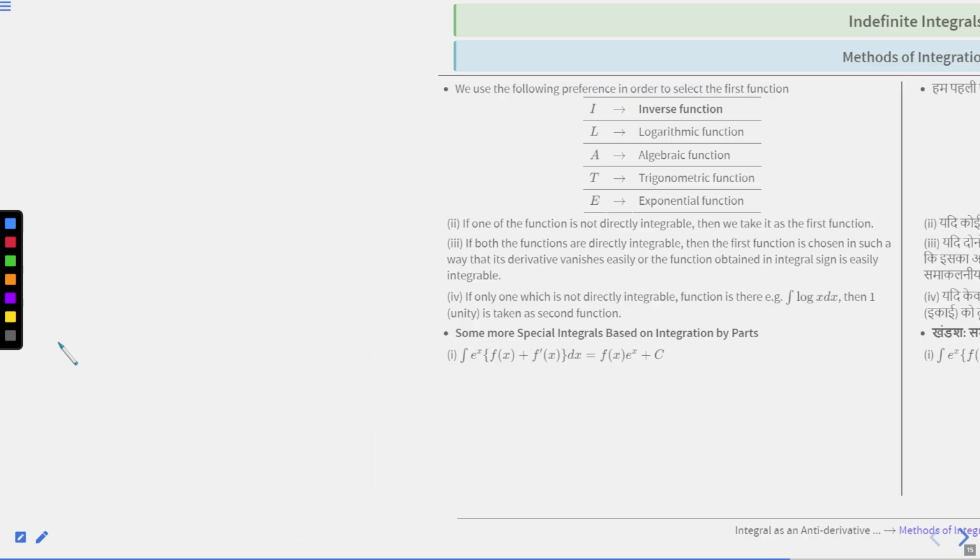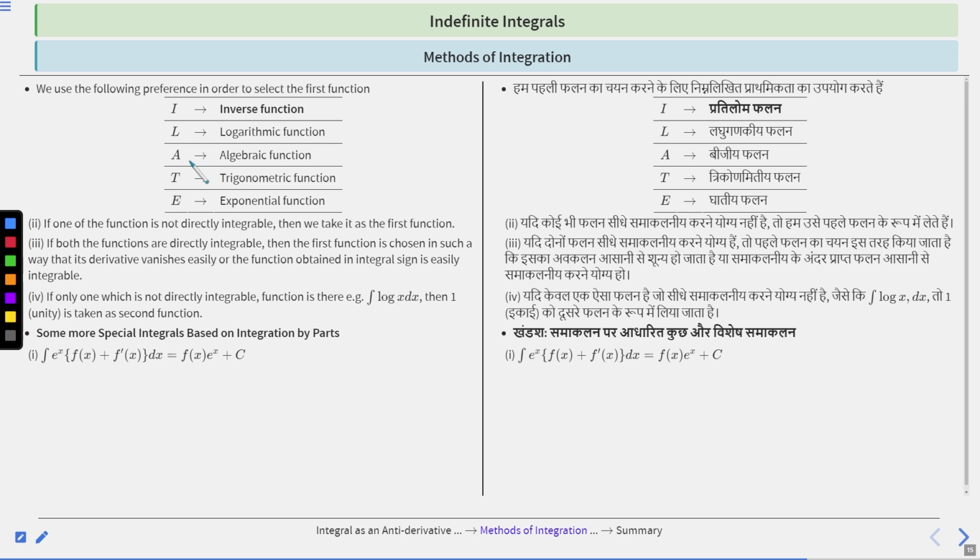It can be written as ILATE, where I stands for inverse function, L is logarithmic function, A is algebraic function, T is trigonometric function, and E is exponential function. These are the preference order to select the first function. So if there are two functions, suppose an inverse function and a trigonometric function, then we will choose the inverse function as the first function and the trigonometric function as the second function.